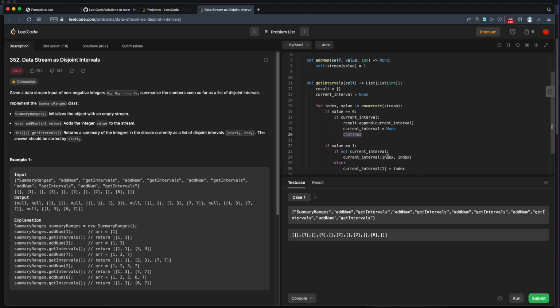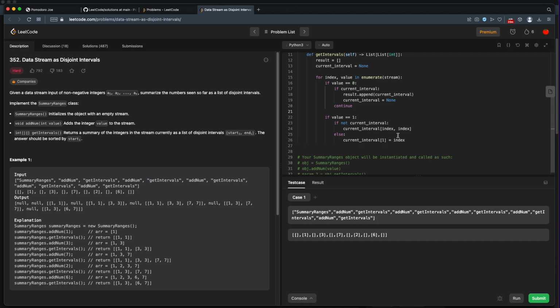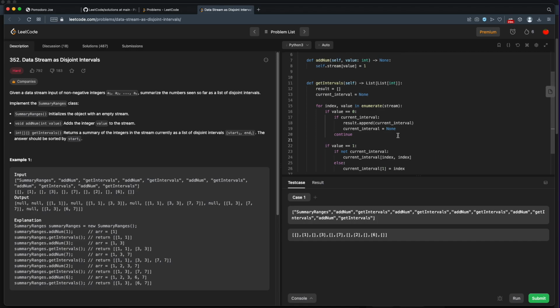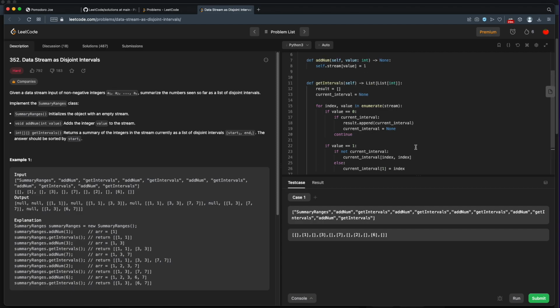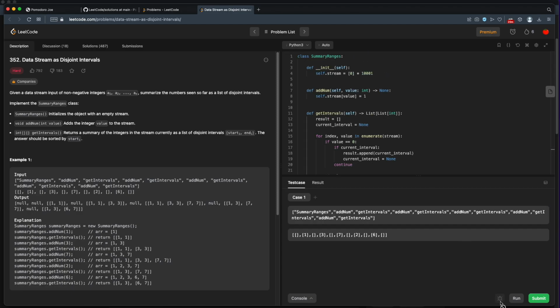Actually, we could just do the continue out here, and then we don't have to do this check down here. Well, that's an optimization we can come back to. Okay, and then we do need to return our result, otherwise nothing's going to happen. I think that covers it.